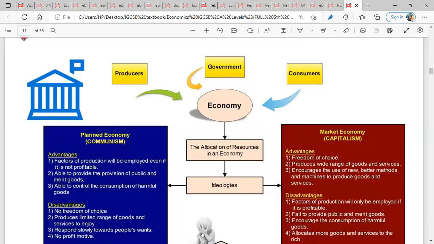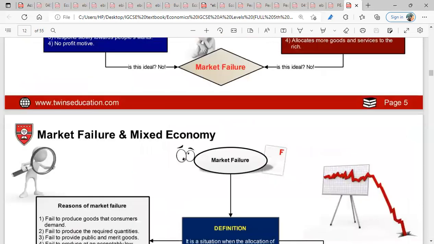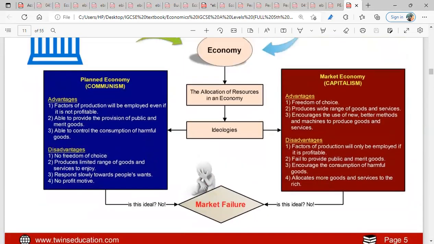So what are the problems in the market system? The problems in the market system are the advantages in the plan system. So what are the problems? Number one, factors of production will only be employed if it is profitable. In the market system, they don't produce goods and services if it is not profitable, because profit is their main motive.